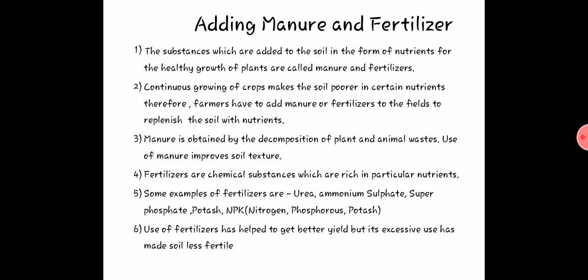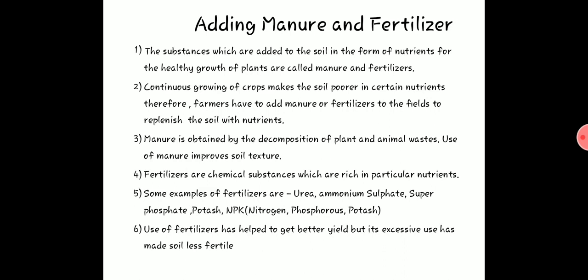So some examples of fertilizers are urea, ammonium sulfate, which is rich in ammonium and sulfate, superphosphate, and potash. NPK means it has three nutrients: nitrogen, phosphorus and potassium. These are examples of fertilizers, which are chemicals prepared in the factories by scientists.